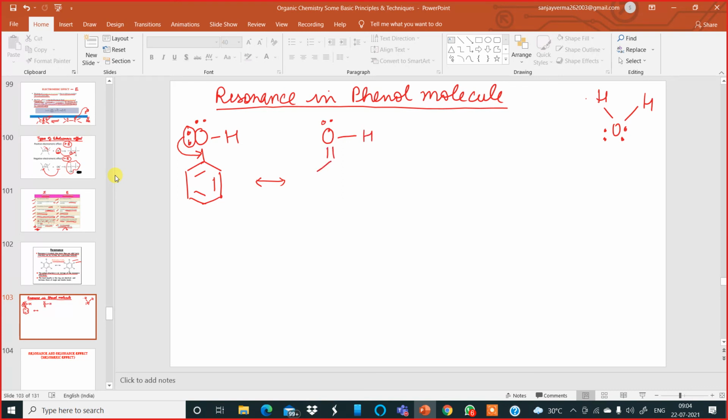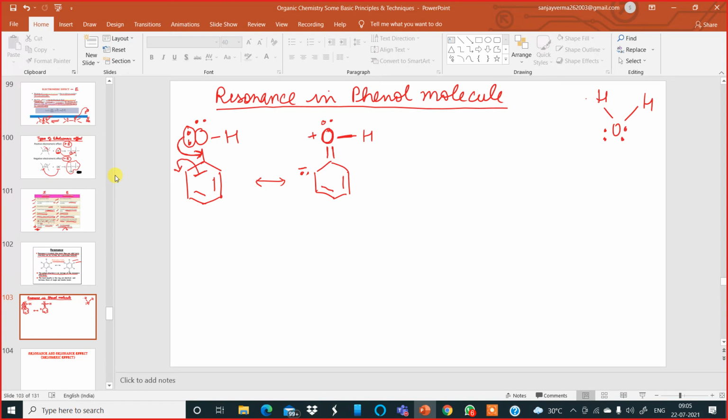In the ring, because this is forming a double bond, the pi electrons will get disturbed and fall on this carbon. So we have a negative charge over here, then another double bond, and this oxygen will carry a positive charge because it has one extra bond, 1, 2, 3 bonds. That's why it is carrying a positive charge.